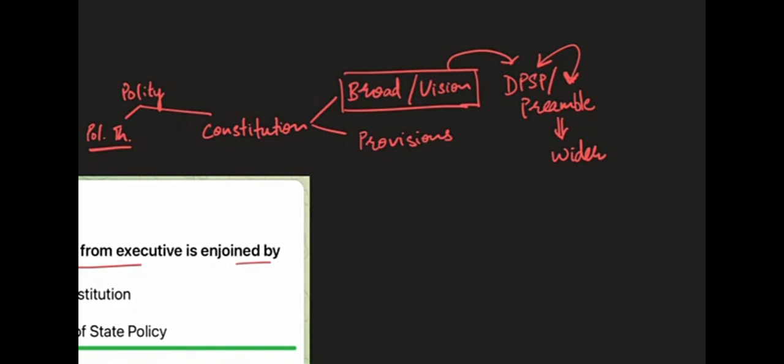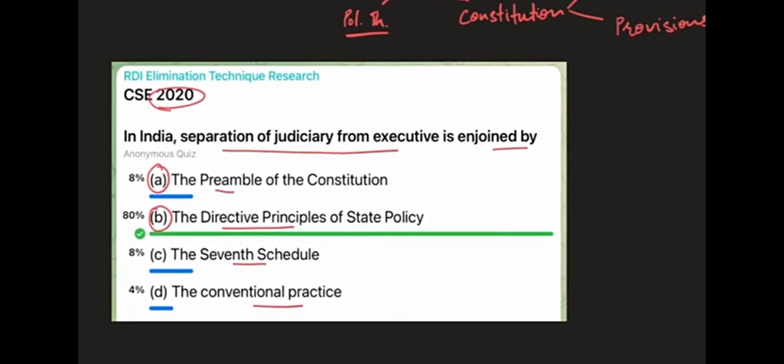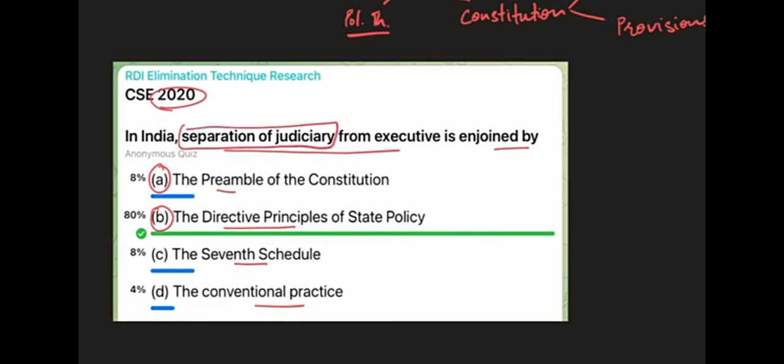For example, if the question is about things like justice, fraternity, liberty, right, then preamble will be the answer because it is talking about very broad things. And if the question is about things like this particular question, separation of judiciary from executive, environmental conservation, respecting women, right, these kinds of principle-based things where some narrow principle is being talked about, then the answer will be DPSP.